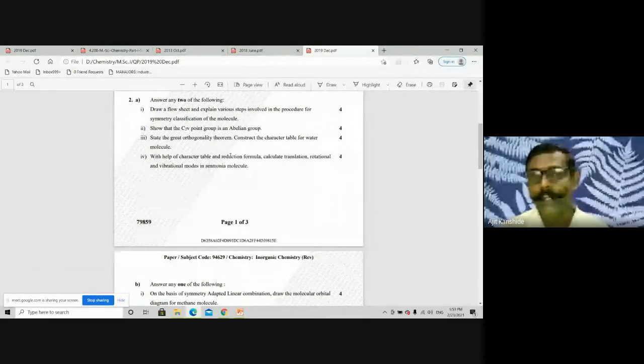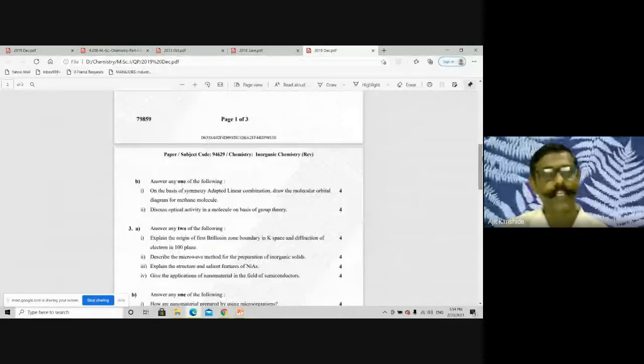With the help of character table and reduction formula, that's a reducible representation you have to obtain. That portion I discussed. Only the calculation of translational, rotational and vibrational modes I had not discussed. Reduction gives the reducible representation, the possible modes. Out of that, how many are translational modes, how many are rotational, and how many are vibrational? That's the question. I'll cover this point later on. Except this question, other things I hope you can answer after preparation. If you had not done preparation, a few days are there, you can complete it.